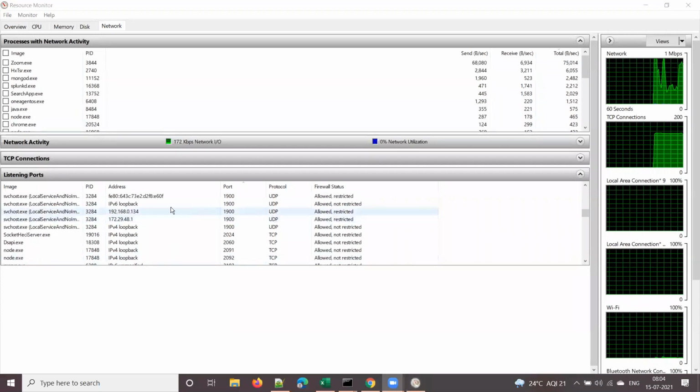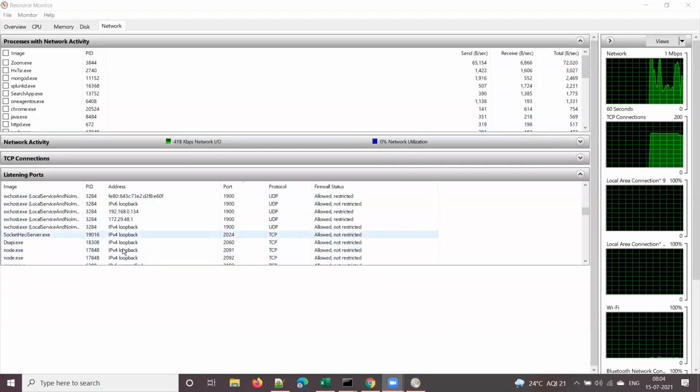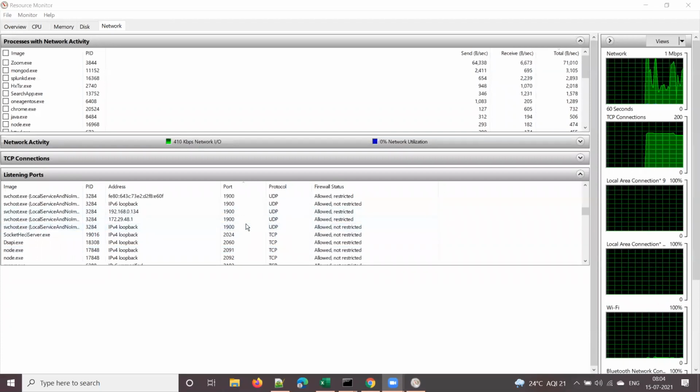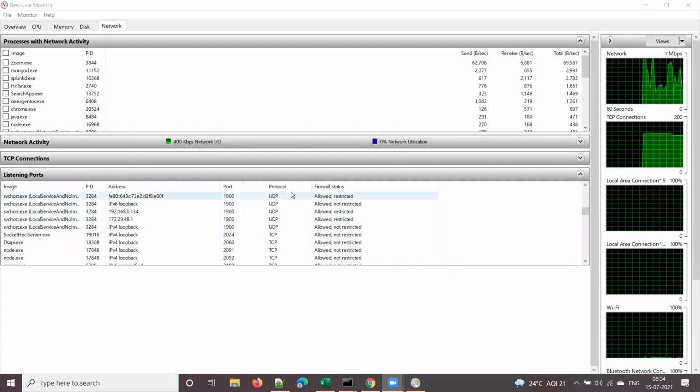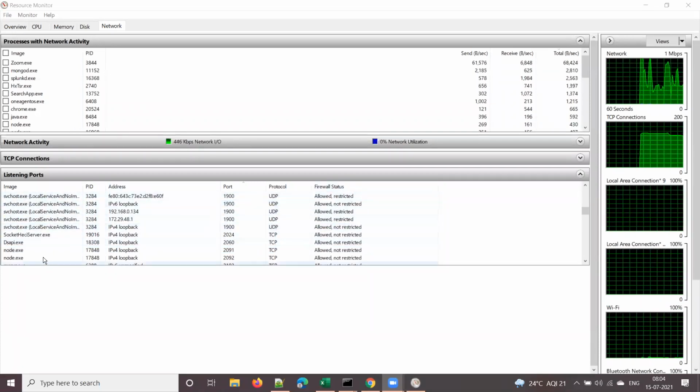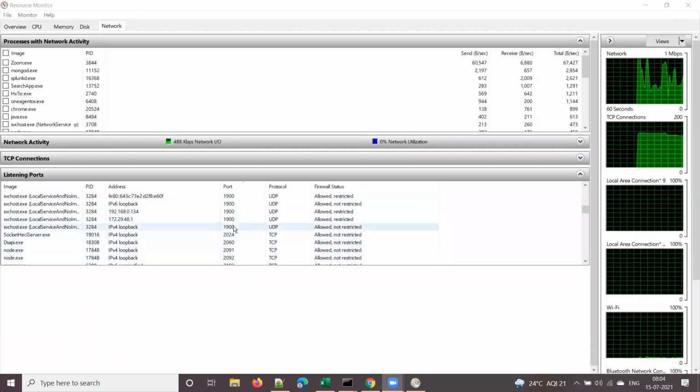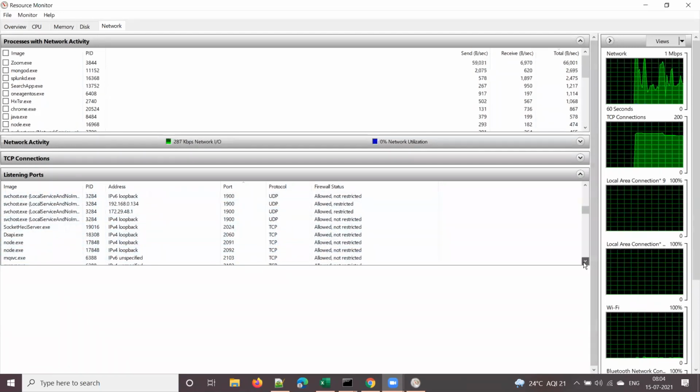So this is a simple way. You need not remember that command also. This is a simple way that you can check, and this gives more details. It will give you the protocol, the firewall status, which program is using that, and so on.